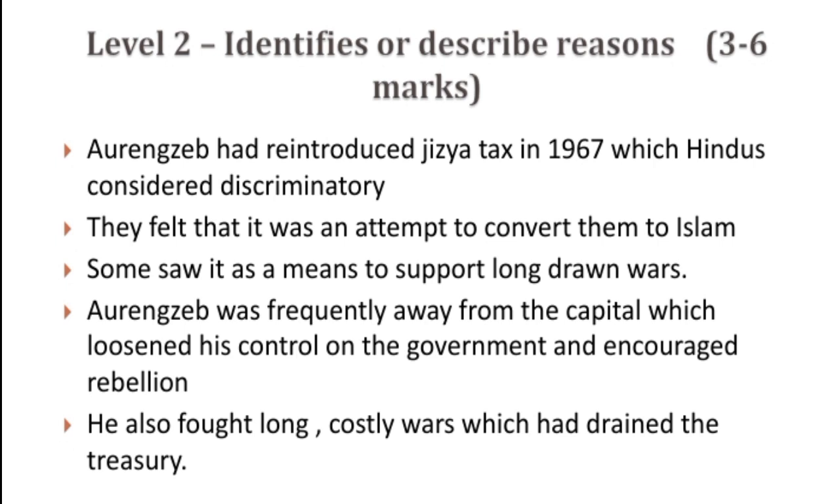Also, Aurangzeb was involved at that time in long wars, and a lot of expenditure was used from the treasury. So to fill the treasury, people felt that it was an excuse. And secondly, Aurangzeb was frequently away from the capital, because of which he could not see whatever was going on in the center. So this loosened his control in the center. This was another reason. And further, he fought long, costly wars that had drained the treasury. This is also one of the factors that had brought about the decline of Mughal according to this perspective.